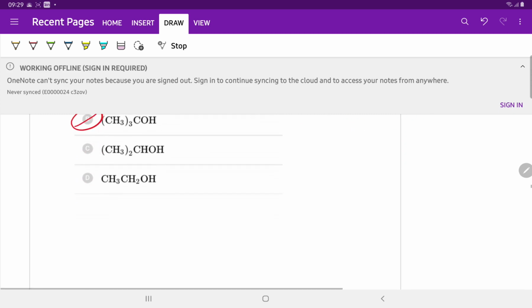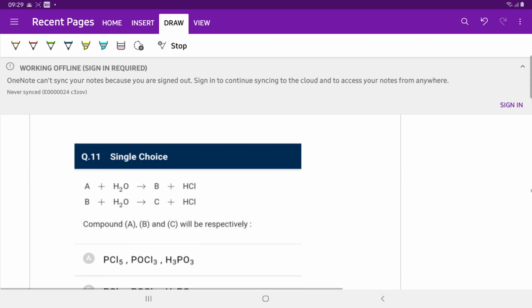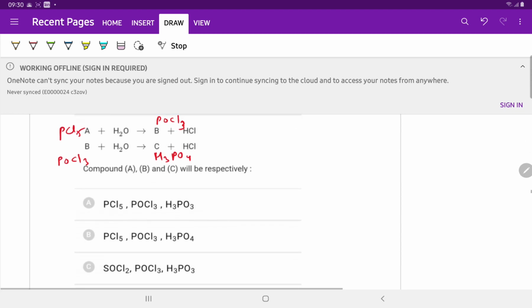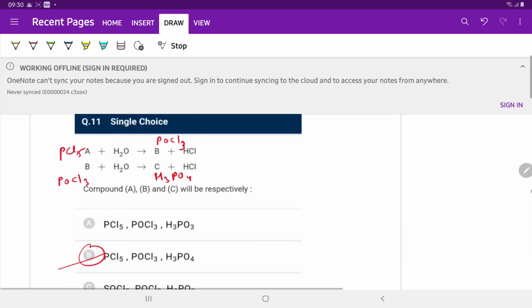So option B is correct. Question number 11. A reacts with H2O to form B, and B reacts with H2O to form C. A is PCl5, which reacts with water to form POCl3, and POCl3 reacts with water to form H3PO4. A, B and C are PCl5, POCl3 and H3PO4. So option B is correct for question number 11.